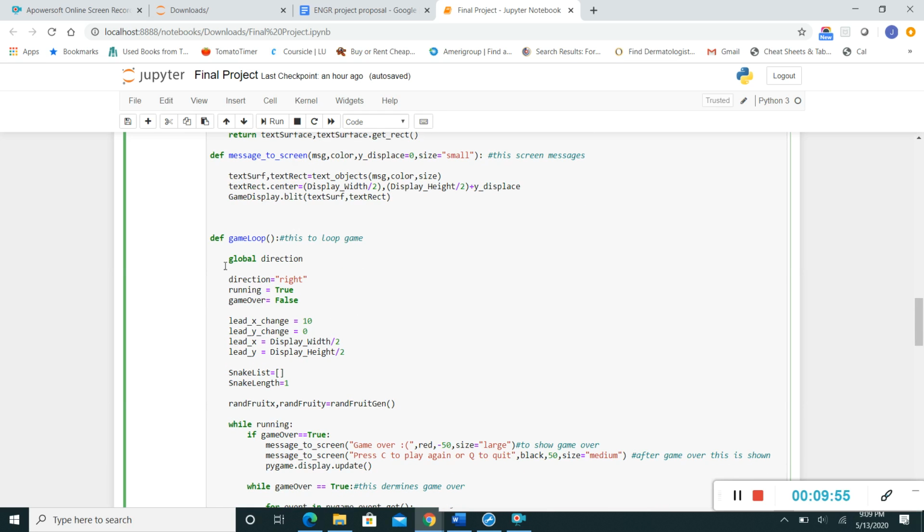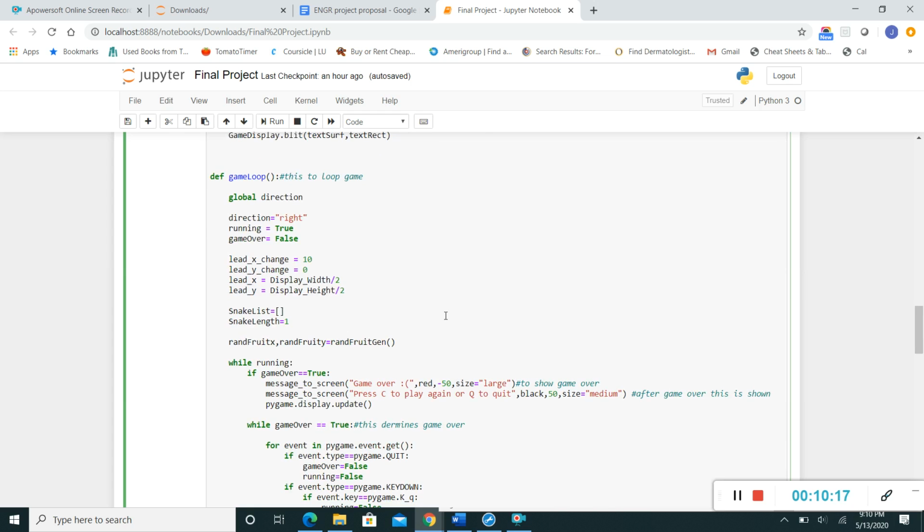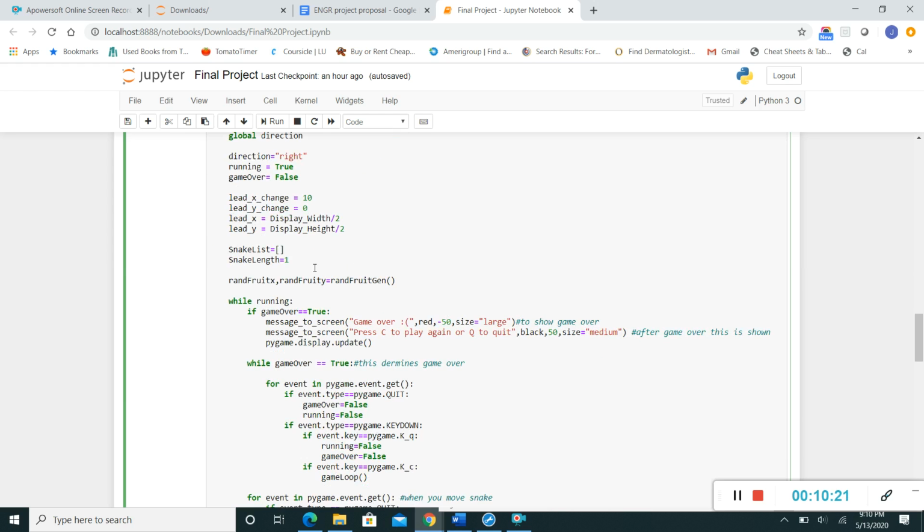So go by direction is universal direction. That's what I understand. So I understood that if I put any direction here, it will still function. So running has to be true, game over has to be false, because if you put game over as true, or both of these as false, then the game is not going to be running. So basically, these are the functions that are needed in order to figure out how the snake is moving.